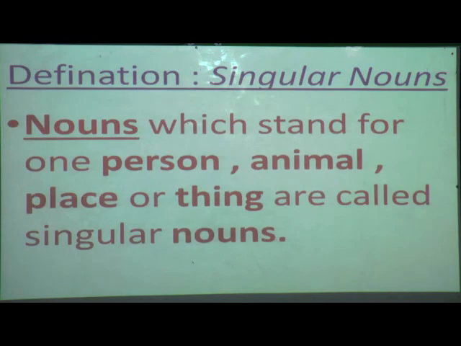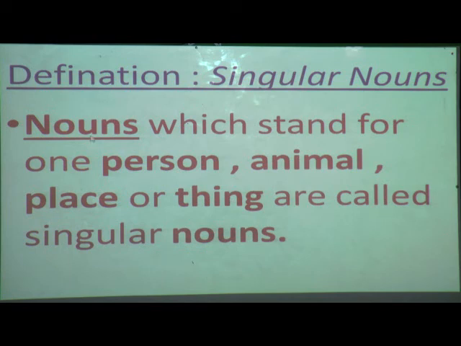Now see the definition of singular noun. Nouns which stand for one person, animal, place or thing are called singular nouns. See students, it is one person, meaning a single person, animal, place or thing.